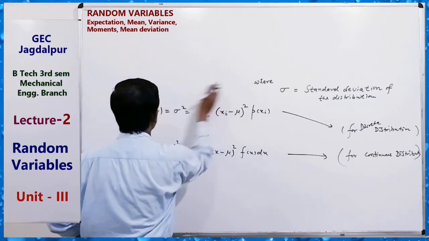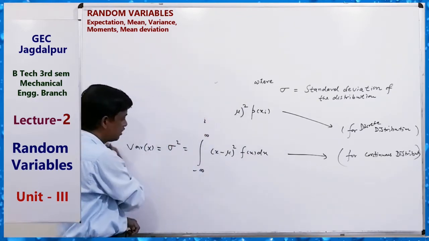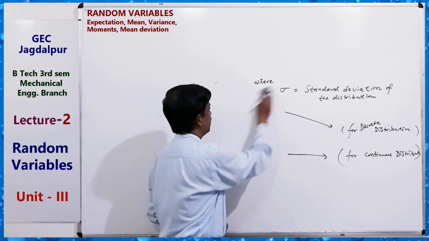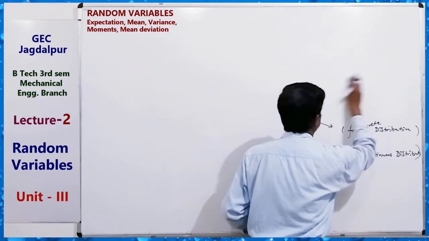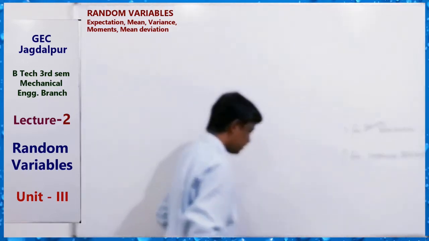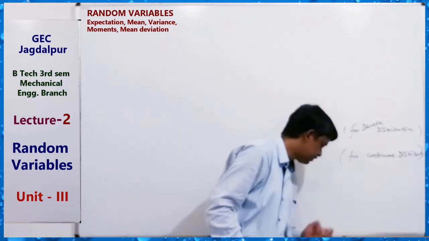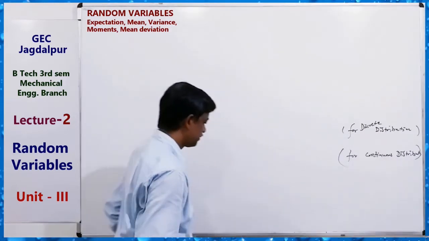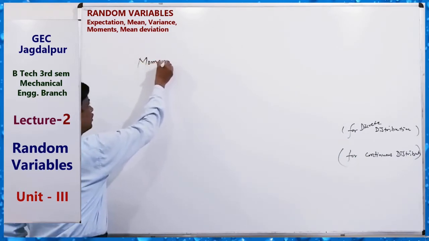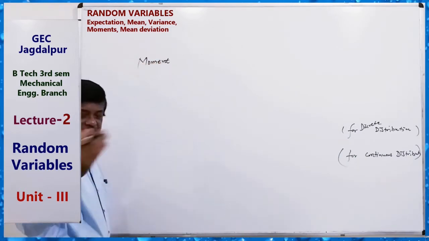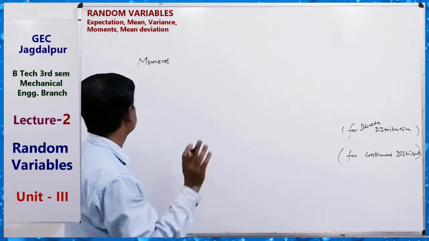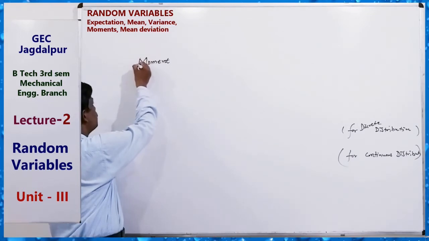Okay, so remember these formulas. In the next class we will also discuss the moment generating function. Just note down what a moment is.